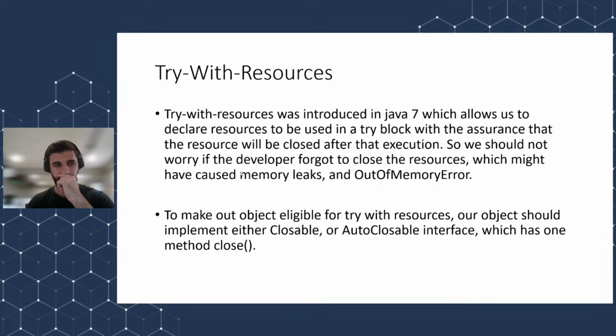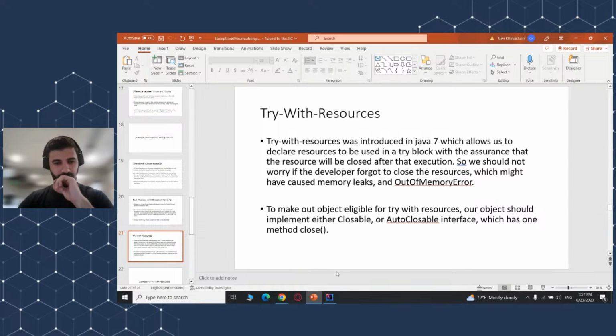I also want to talk about try with resources. Try with resources was introduced in Java 7, which allows us to declare a resource which will be closed automatically after execution. Because if you don't close a resource, there might be a case when you run out of memory, or you might face memory leaks. And to make our object eligible for try with resources, our object should implement either Closeable or AutoCloseable. And let's just demonstrate this example.